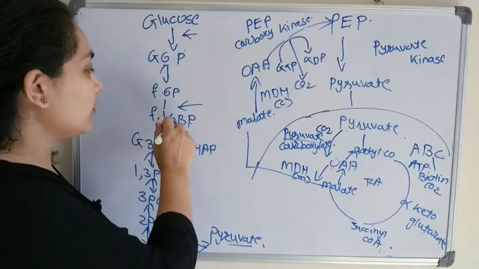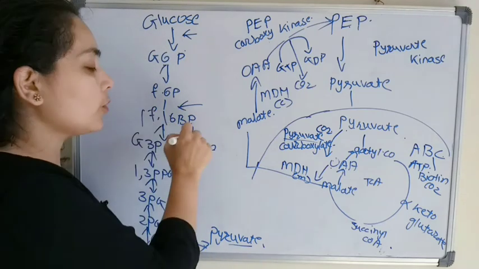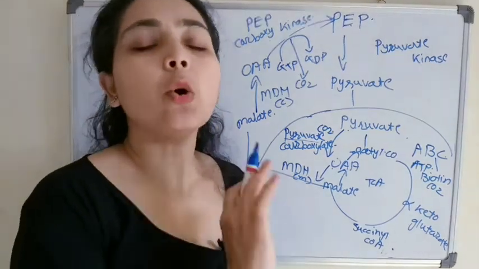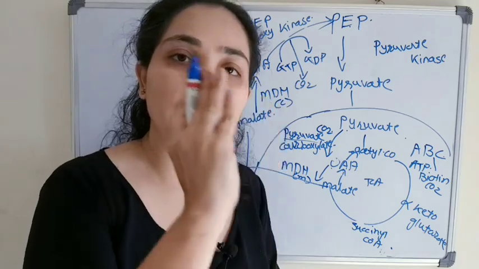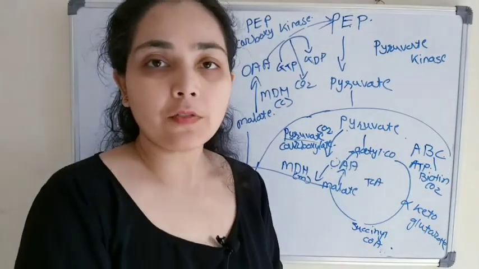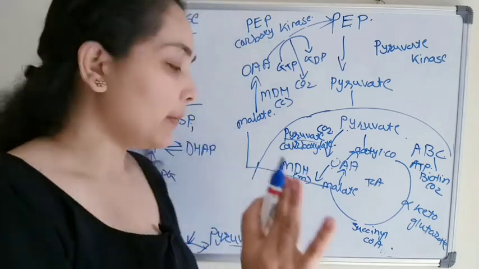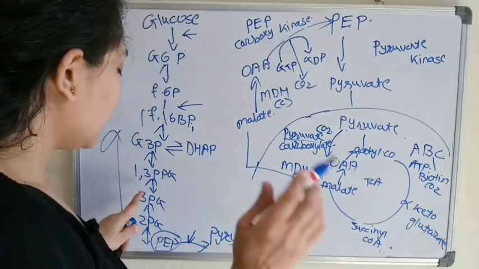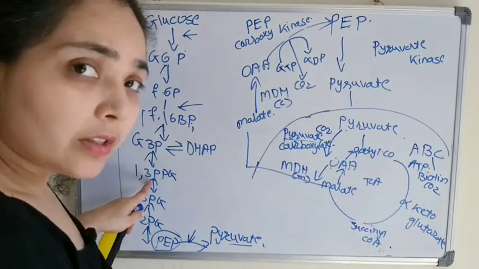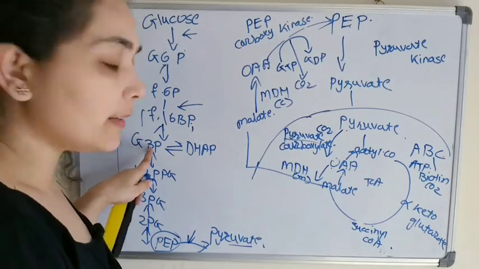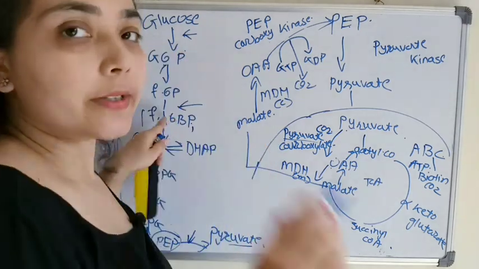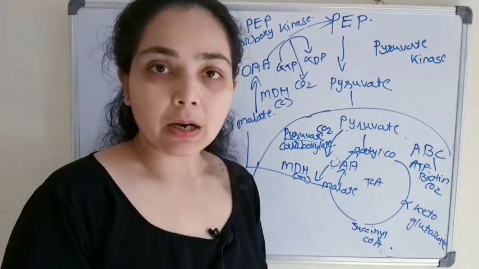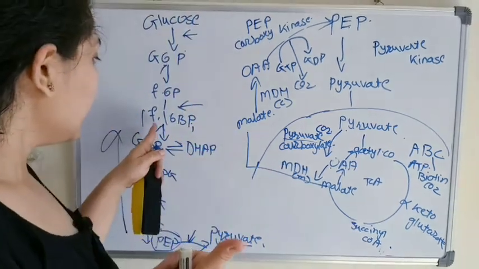Then the rest of the steps till fructose 1,6-bisphosphate are all reversible. So we don't need to remember the names of the enzymes because they are the same enzymes as in glycolysis. So in this process we get 2-phosphoglycerate, then 3-phosphoglycerate, 1,3-bisphosphoglycerate, glyceraldehyde 3-phosphate and fructose 1,6-bisphosphate. Now the second irreversible step will come, that is here.